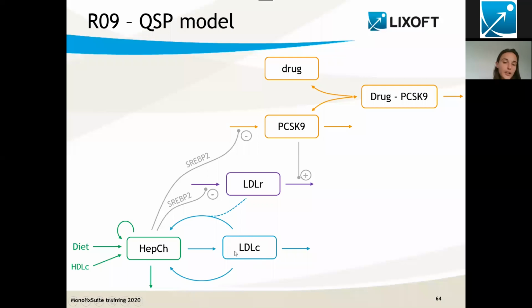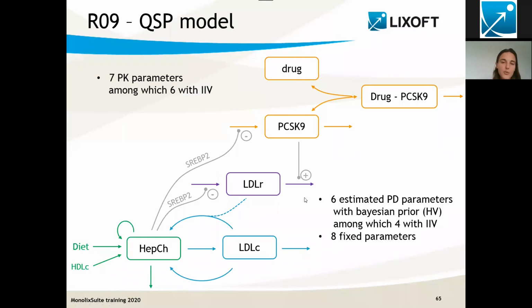And actually, the circulating cholesterol is coming from the hepatic cholesterol. That's why it's important to consider the hepatic cholesterol. It also has a key role in this cholesterol metabolism. LDL-C can go back to the liver, either mediated by the LDLR receptor or by other mechanisms. And what is important is that liver cholesterol has a feedback mechanism on LDLR and PCSK9 that is mediated by the SREBP2 transcription factor.